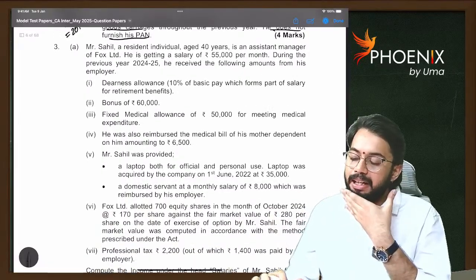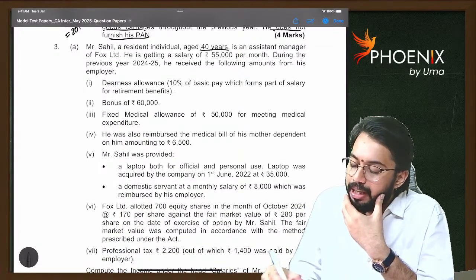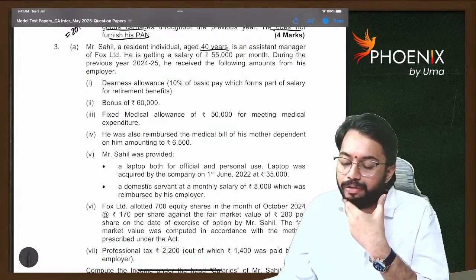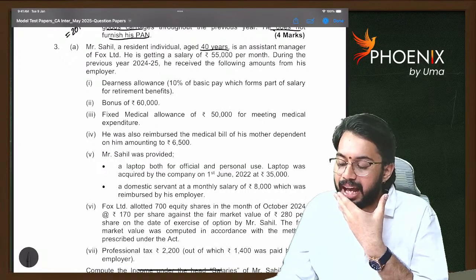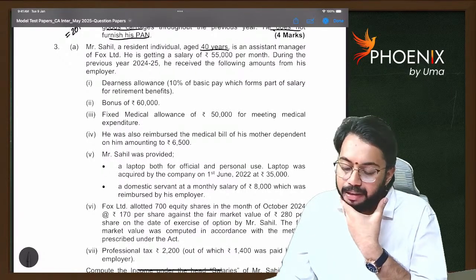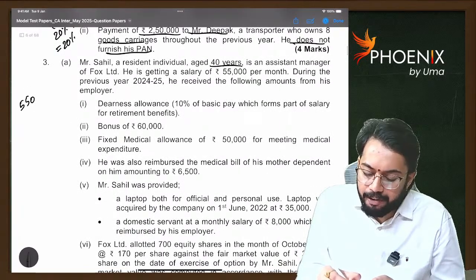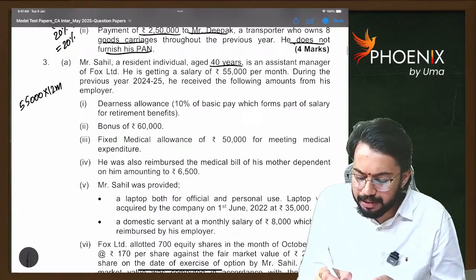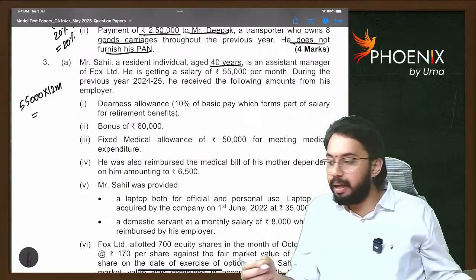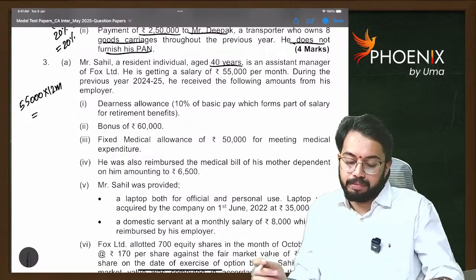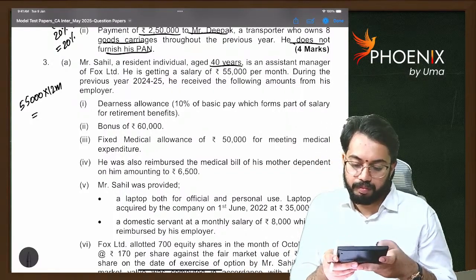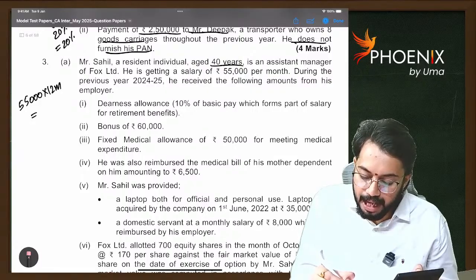Mr. Sahil, resident individual, aged 40 years, is an assistant manager of Fox Limited. He is getting a salary of 55,000 per month. So, 55,000 per month means annual salary 55,000 into 12 months, it will be 6,60,000.